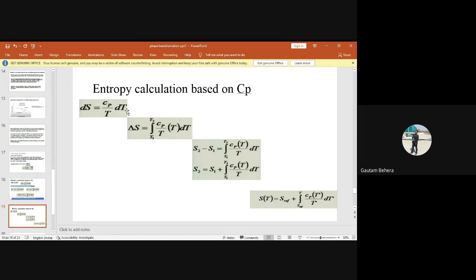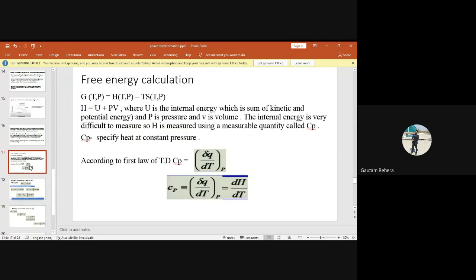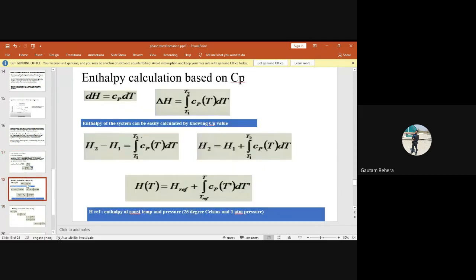Instead of dH, you can write Cp dT. Just have a look. dH is equal to Cp dT, right? And dS is equal to dH by T. So that means dS is equal to Cp dT by T. I think it is clear to everybody now.